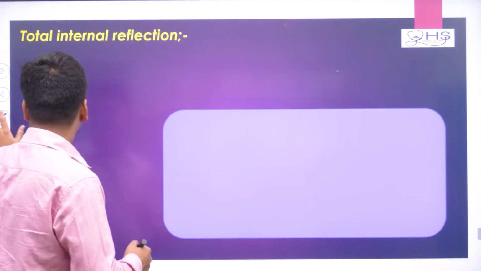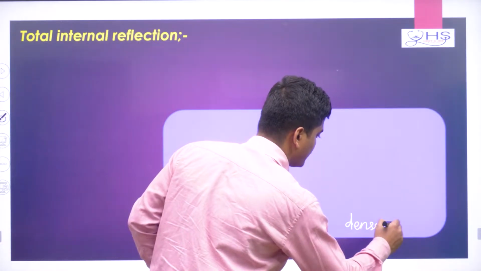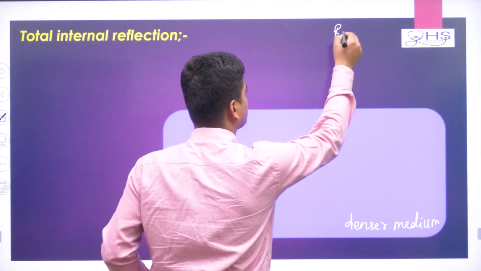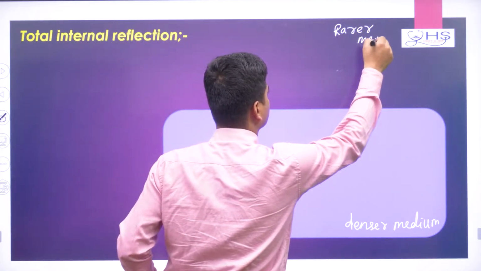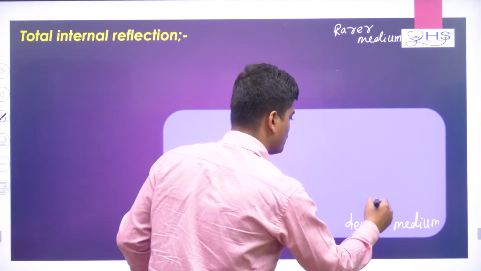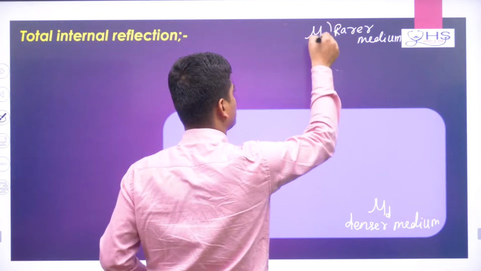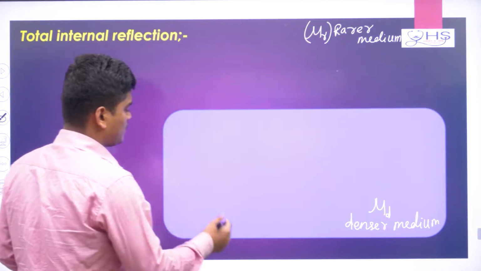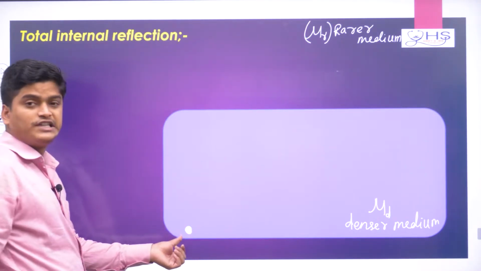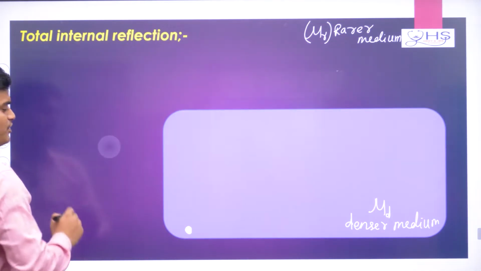First of all we have some definitions, but first let's understand from a picture. Here you have a denser medium, and above it you take a rarer medium. The refractive index of the denser medium we write as mu d, and mu r is the refractive index of the rarer medium. Now suppose a point source is in the denser medium, and some light rays are going out from it.